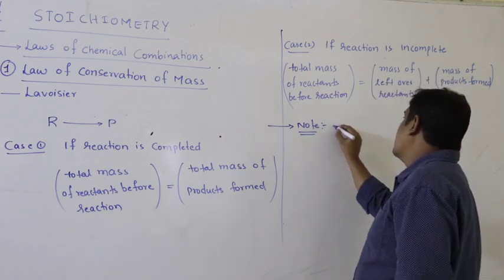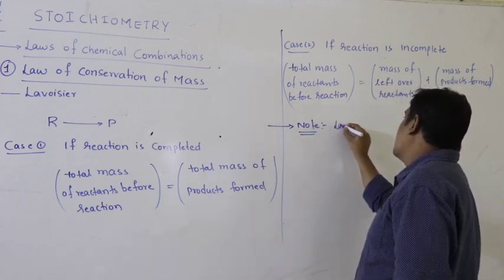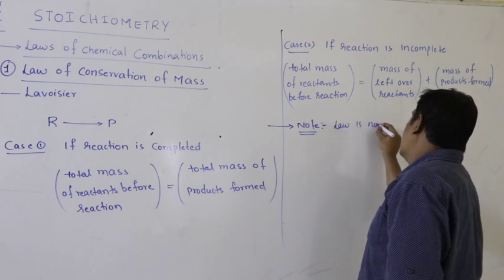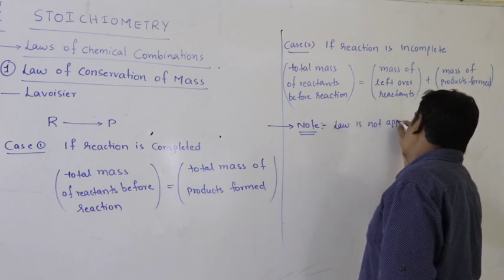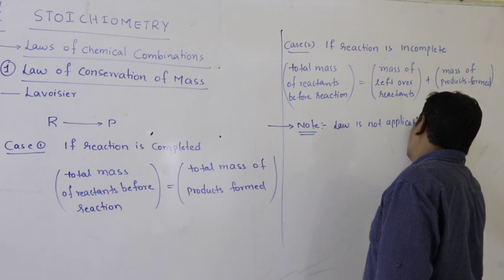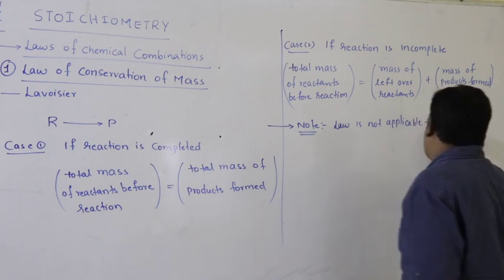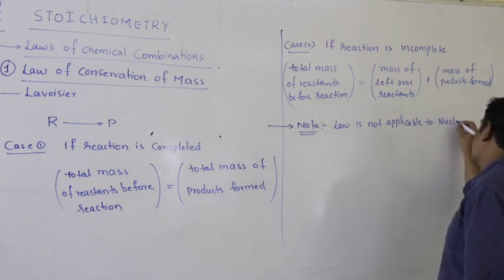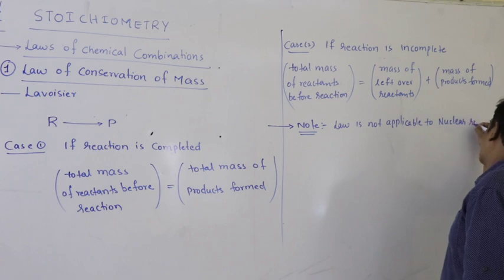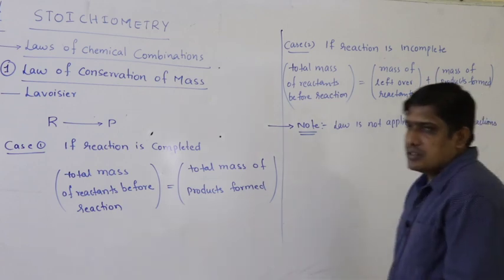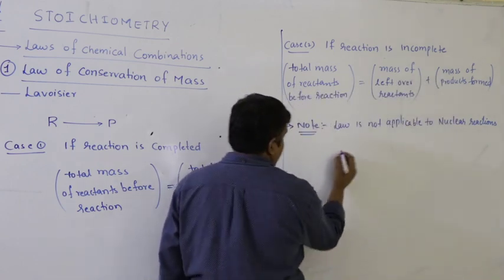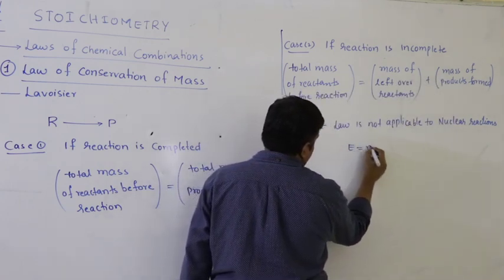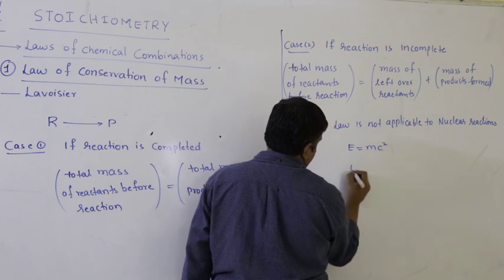So this law is not applicable to nuclear reactions. What is the meaning of this? In a nuclear reaction, energy and mass are interconvertible.